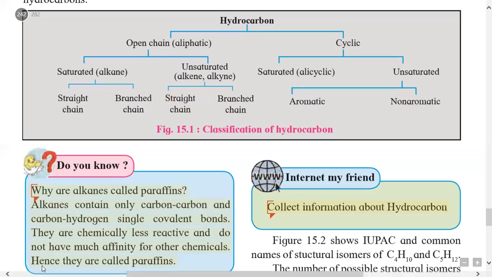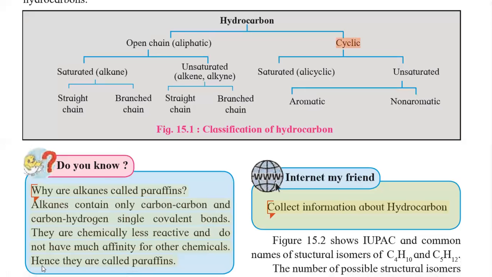So that is about open chain hydrocarbons. We had already studied this. Open chain hydrocarbons are of two types, saturated and unsaturated, and they are further classified into straight chain and branched chain. Now, cyclic hydrocarbons.